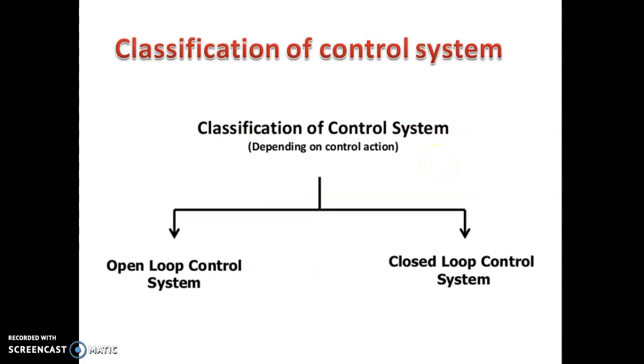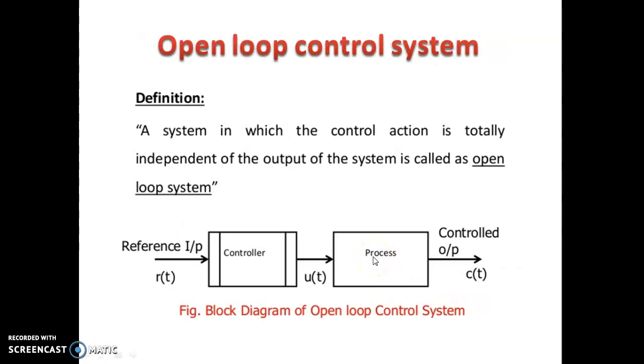Classification of control systems. Depending on control action, they are classified as open loop control systems and closed loop control systems. So what is an open loop control system? You give input and you get the output. Any change in output does not affect the input, but any change in input will affect the output. That is an open loop control system.